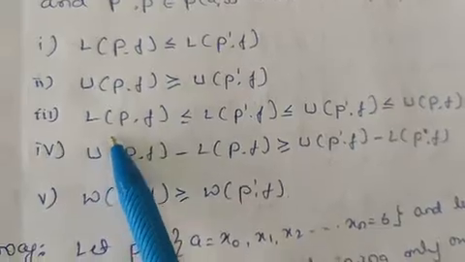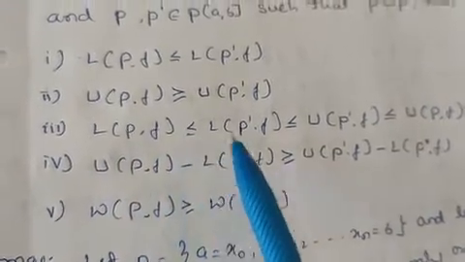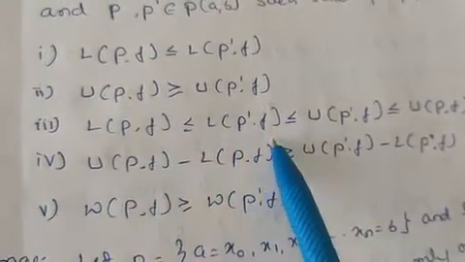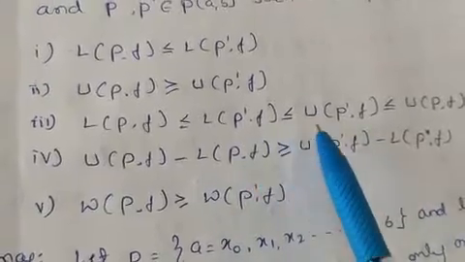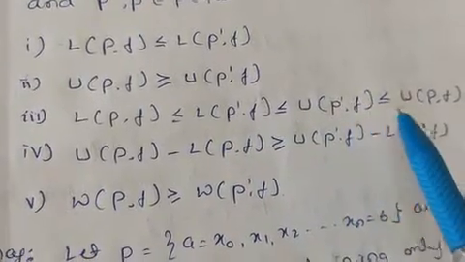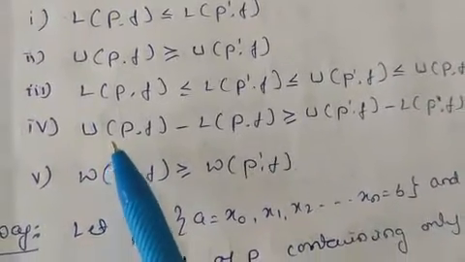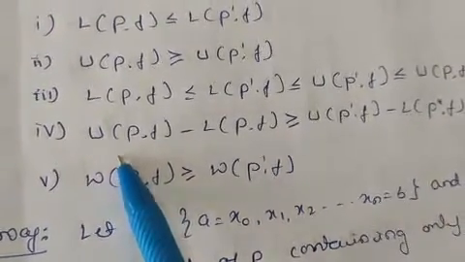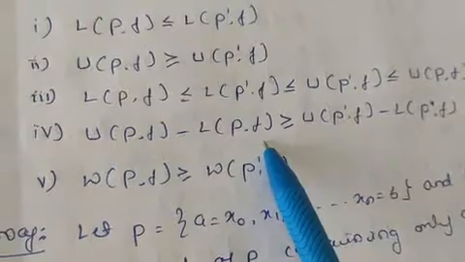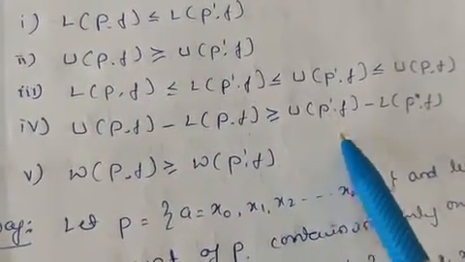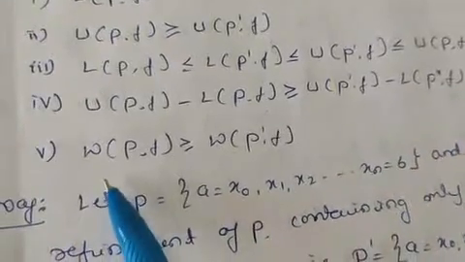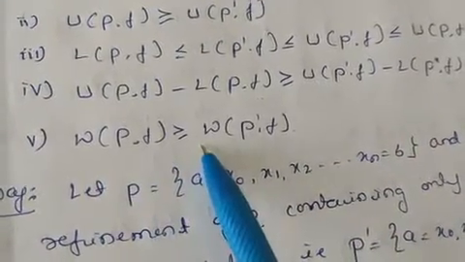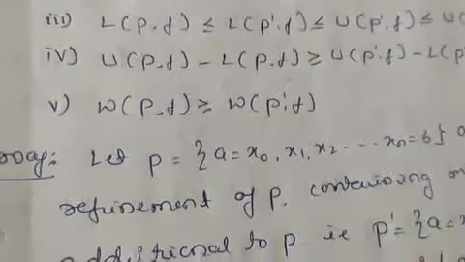Third, L(P, f) is less than or equal to L(P', f), and it is less than or equal to U(P', f), which is less than or equal to U(P, f). Fourth, U(P, f) minus L(P, f), which is nothing but W(P, f), is greater than or equal to U(P', f) minus L(P', f), and lastly W(P, f) is greater than or equal to W(P', f).